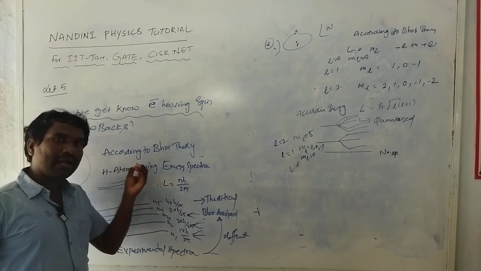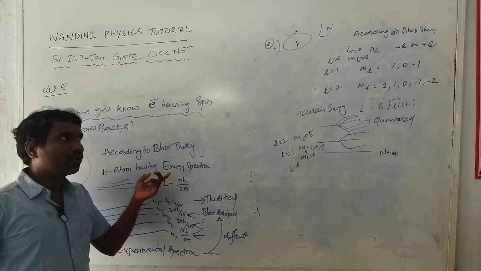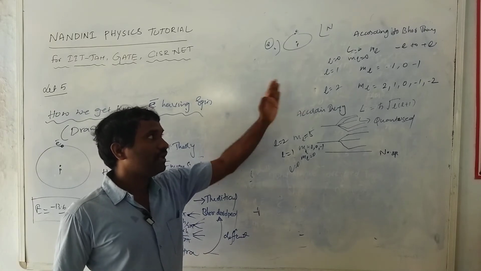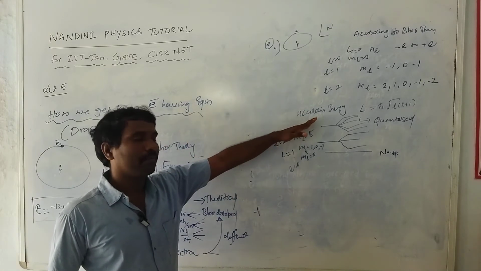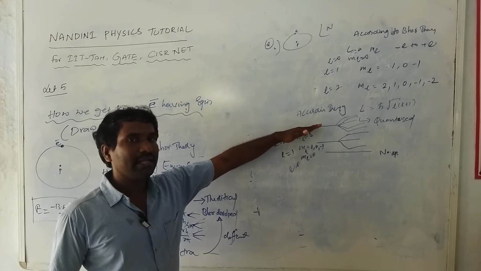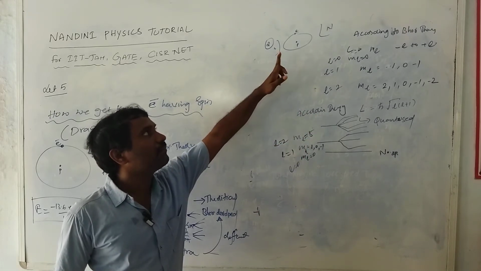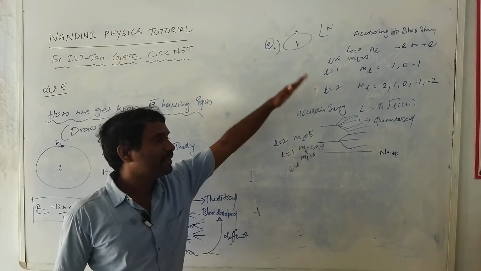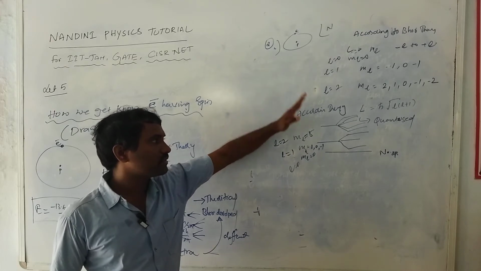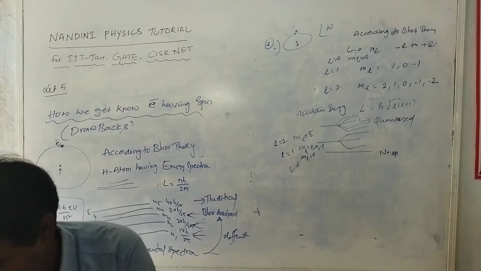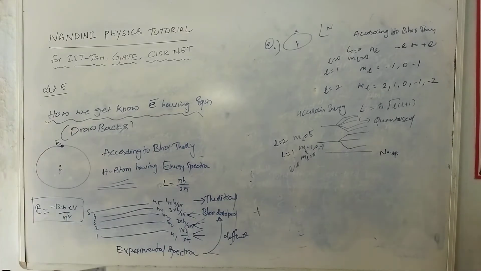Orbital angular momentum is something we already considered. This orbital angular momentum corresponds to a magnetic orbital moment, which is created in the opposite direction. That magnetic moment interacts with the external magnetic field. That is the reason for these splittings, the cause of the splitting of the spectral lines. That is called the Zeeman effect.